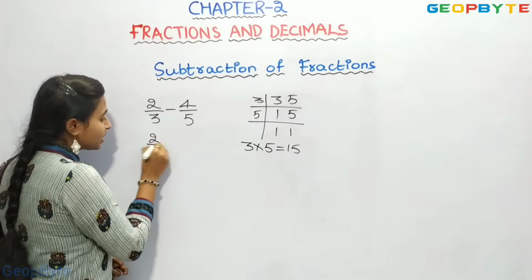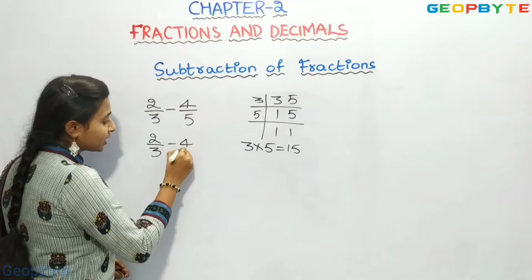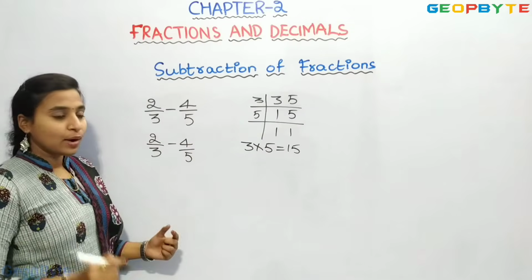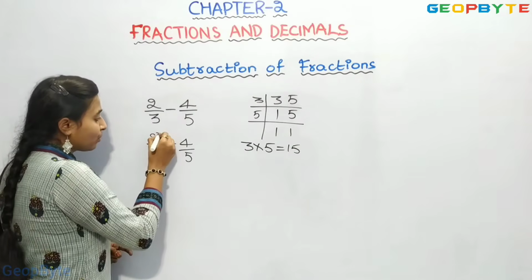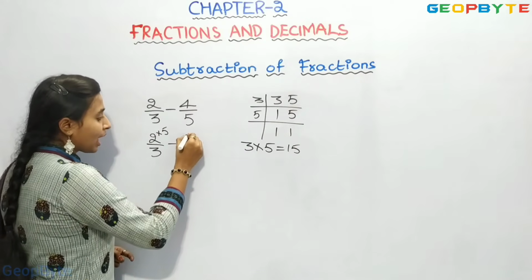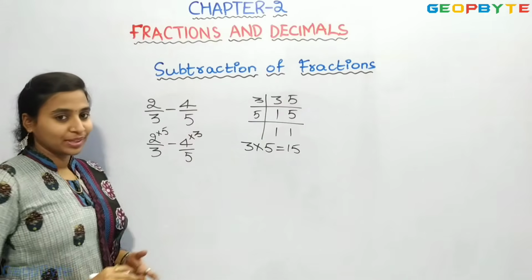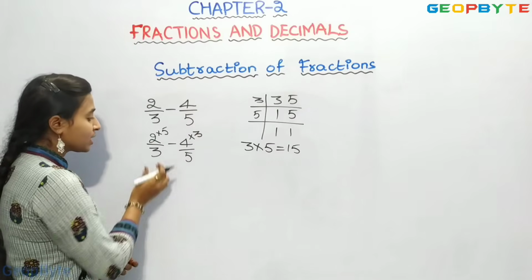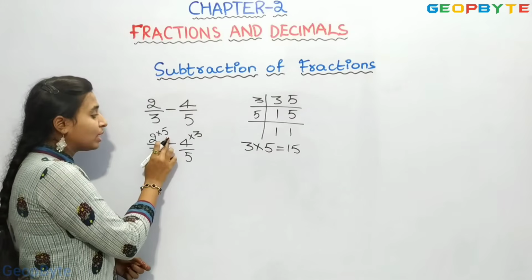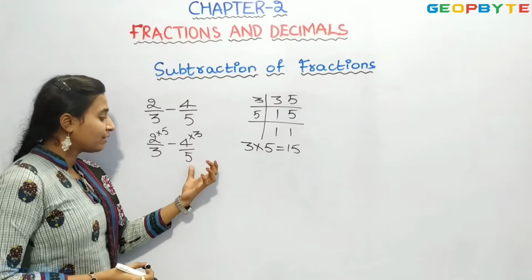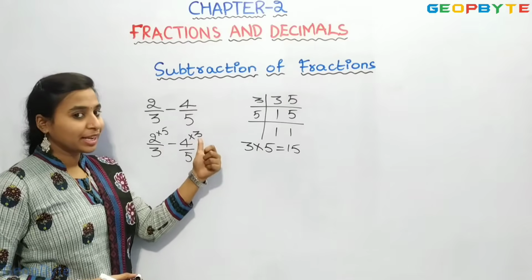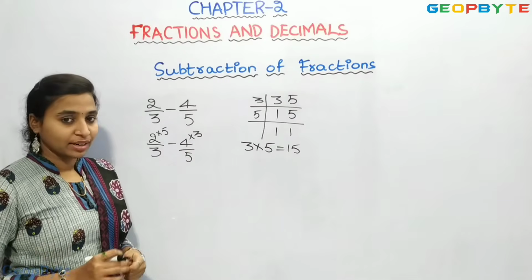The next step is to write the fractions as they are. As we have LCM 15, we will multiply 5 to the number 2 and 3 to the number 4. Because we have 3 here, we multiply by 5, and here we have 5, so we multiply by 3.